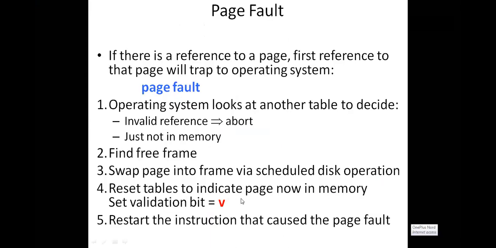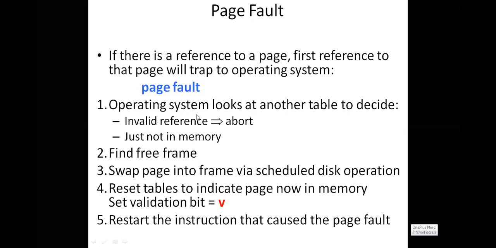Right? So now try to read out the lines. If you are trying to refer a page, then automatically the page is not available in the frame. What you are doing? We treat it as a page fault. What is a page fault? The required page is not available in a main memory frame. Then it is called a page fault. Then immediately trap to the operating system.